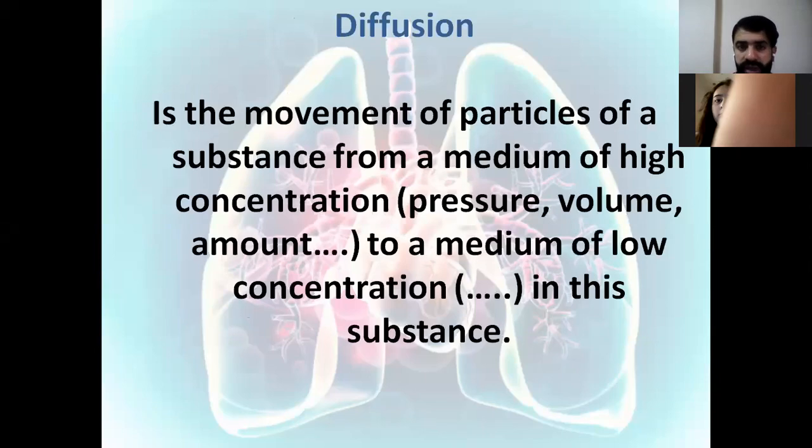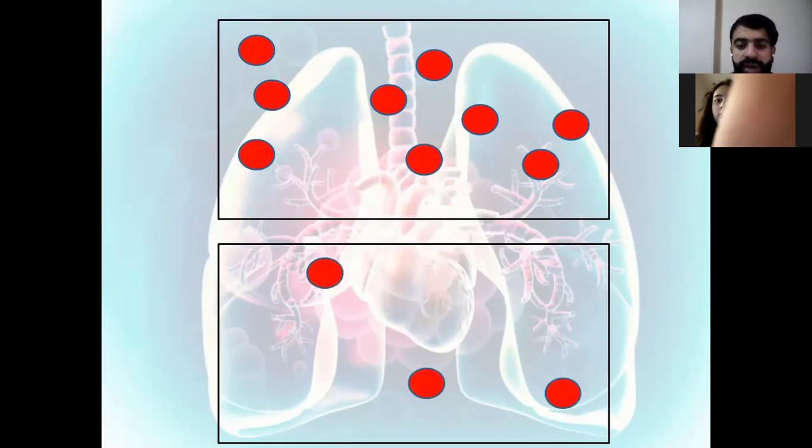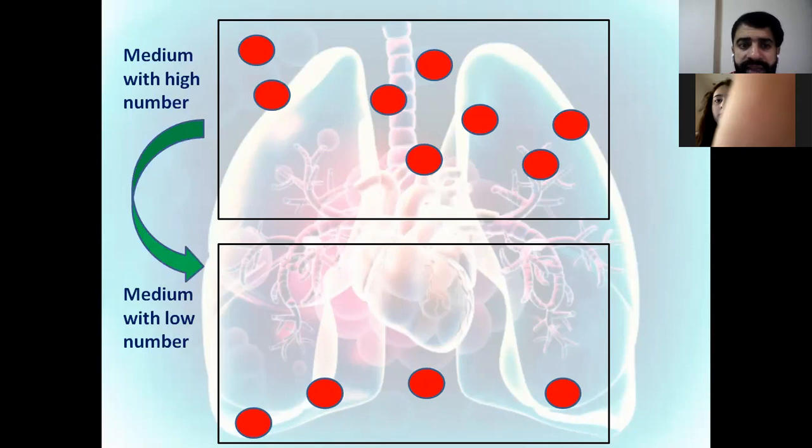This is our question. First, we have to talk about diffusion. We said that diffusion is the movement of the particles of a substance from a medium of high concentration, pressure, or volume, or amount, to a place where there is a low amount of this substance, low concentration, low pressure, or low volume. Here is the concept of diffusion, where we have a high number of the red dots in this medium. They move and diffuse to the medium where we have a low number of these red dots. This is the medium of high number, this is the medium of low number. This process is called diffusion.